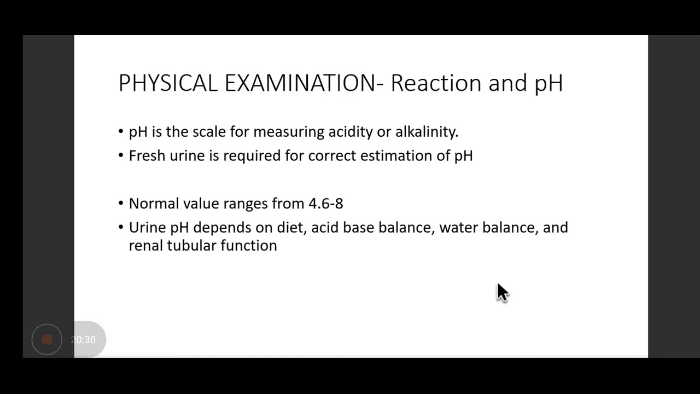Coming on to the pH. So pH, you all know, it measures the acidity or alkalinity of the urine. And the point which you have to remember in this is that it should be a fresh urine, right, for the correct estimation of pH, because if it is an old sample, the urea is broken down to ammonia, which leads to change in pH, right? Normal values range from 4.6 to 8. pH depends on diet, acid-base balance, water balance, and renal tubular function.